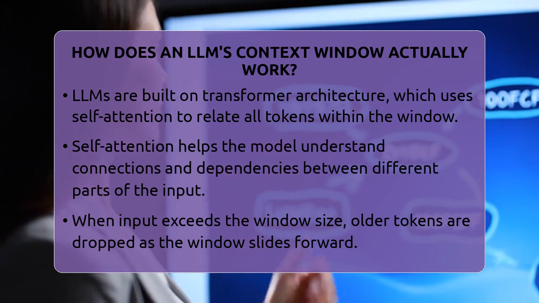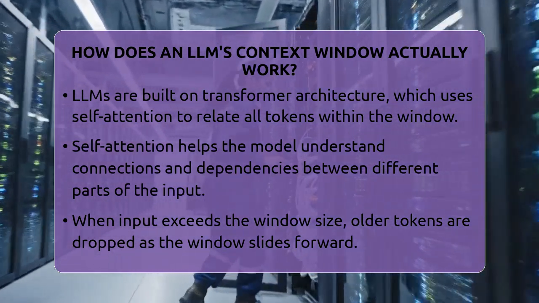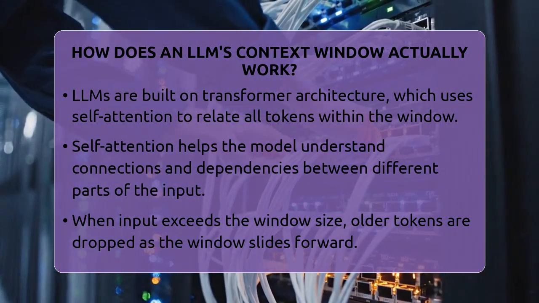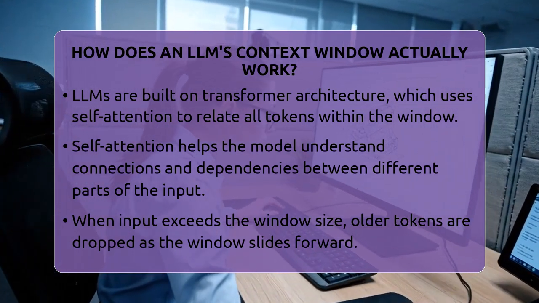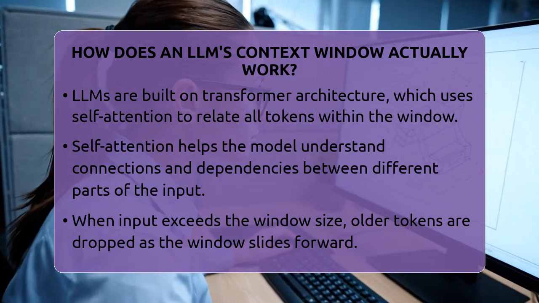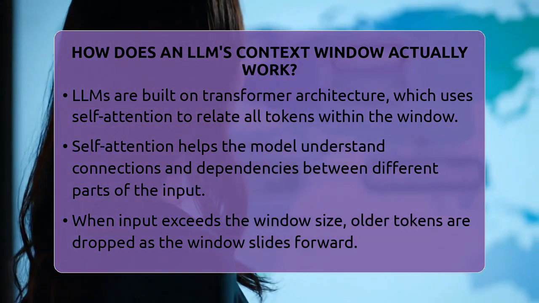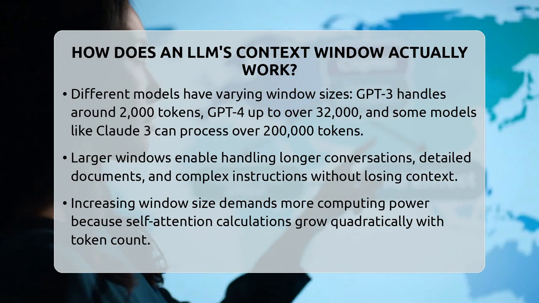The size of the context window varies a lot depending on the model. For example, earlier models like GPT-3 could handle around 2,000 tokens at once. But newer models like GPT-4 can process up to 32,768 tokens. Some advanced models, such as Claude 3 from Anthropic, can handle over 200,000 tokens.